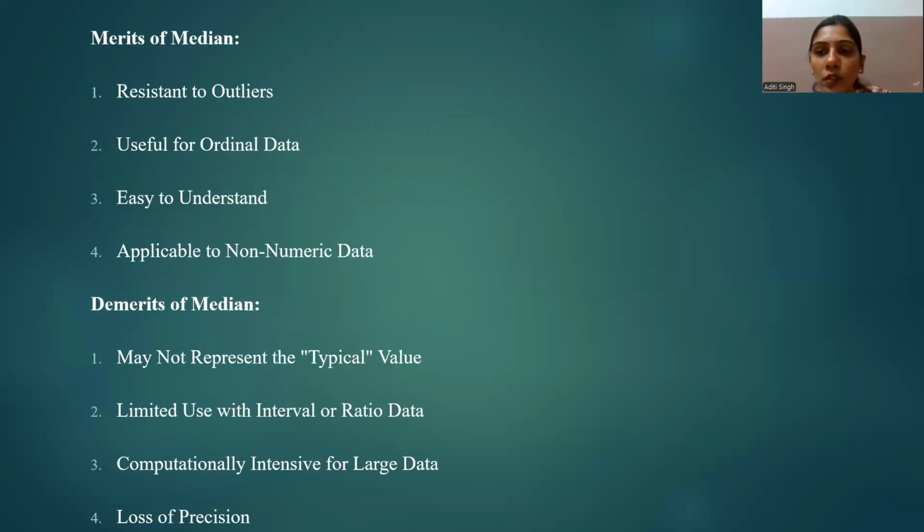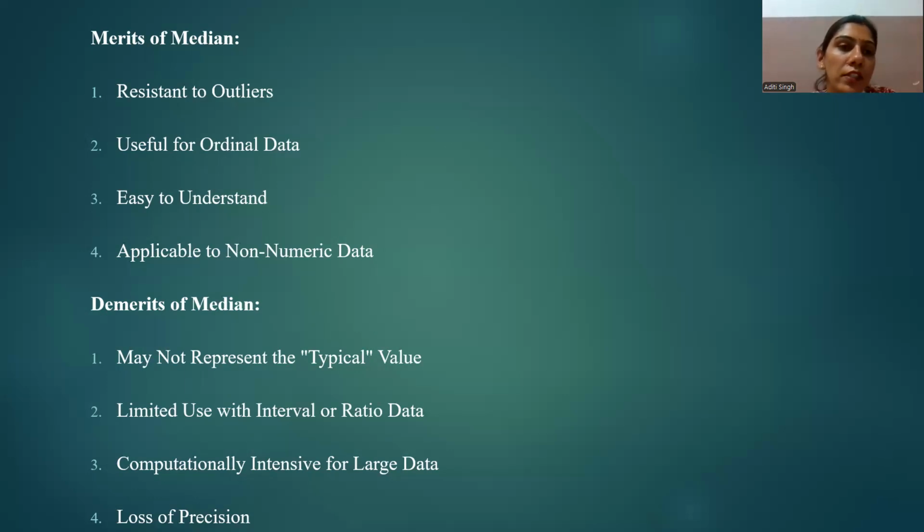Now let's come towards the merits and demerits of median. Median is a statistical measure like mean and is used to describe the middle value in a set of data. When the values are arranged in ascending or descending order, it is often used to measure central tendency, like we have calculated with mean and mode. Median also has some merits and some demerits. Let's first discuss the merits of median.